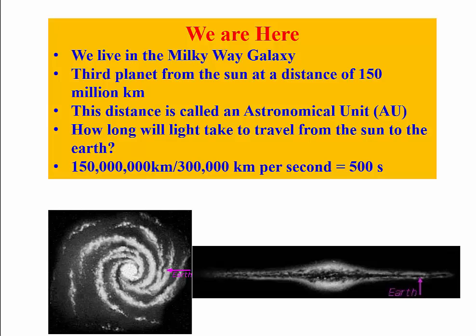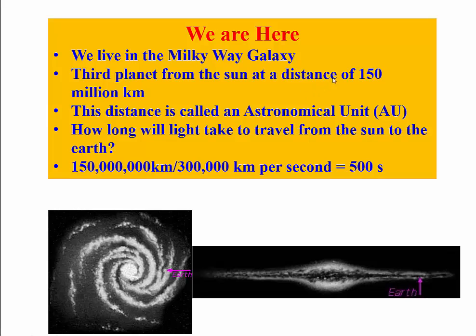So, what's our address? We live on the third planet from the Sun, the Earth, at a distance of 150 million kilometers from the Sun. Right?